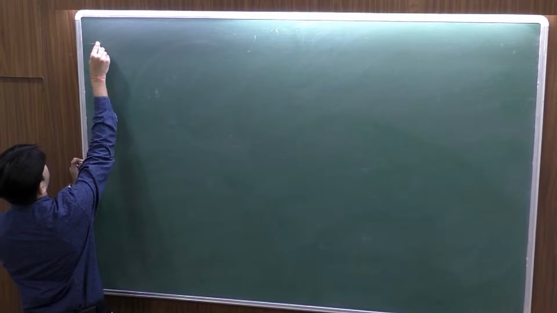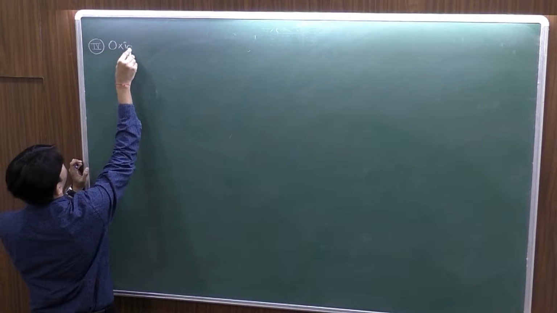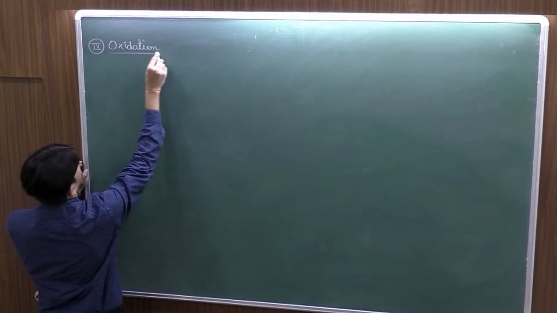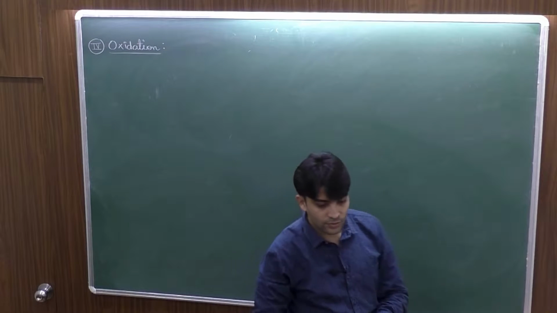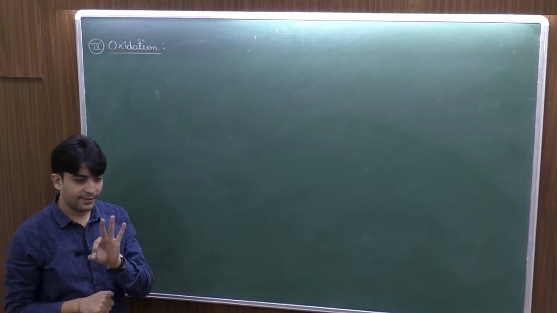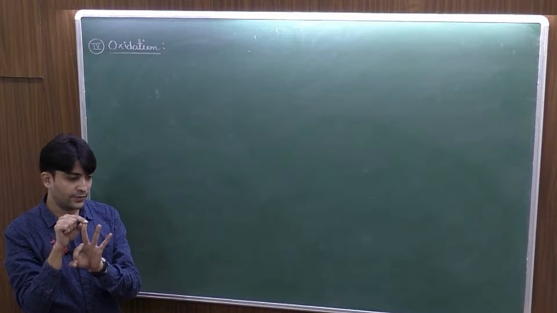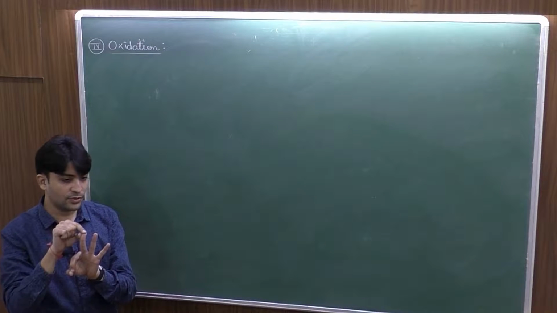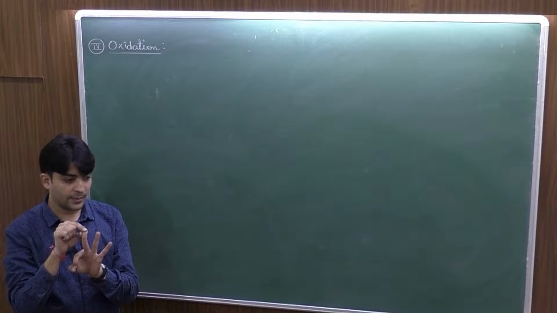After the category of reduction, we have the category of oxidation. And even the oxidation part we have already studied for aldehydes and ketones. If I talk with respect to alcohol's oxidation, I have discussed three cases. A primary alcohol on oxidation gives aldehyde, and aldehyde further oxidizes to acid with the same number of carbon atoms.